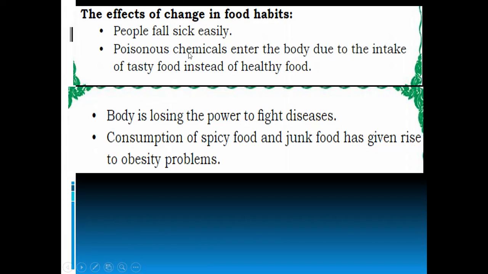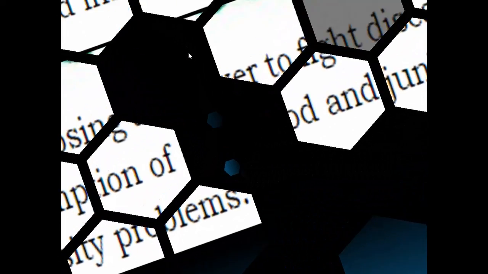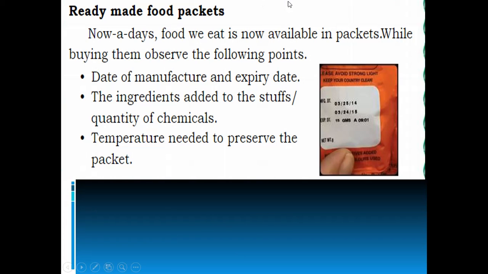Ready-made food packets. Nowadays, the food we eat is available in packets. So while buying ready-made food packets, what do we have to see? We should see the date of manufacture, the expiry date, and the ingredients added to the stuff. That means the quantity of chemicals added in the food item, and the temperature at which we have to preserve the packet. Everything we have to see.